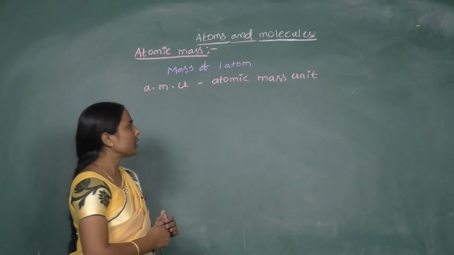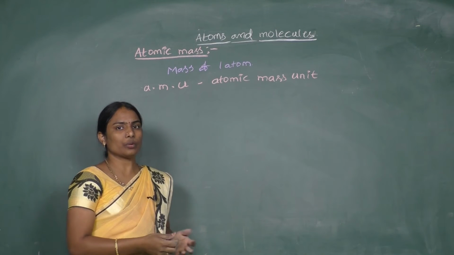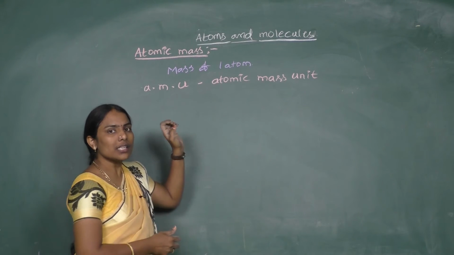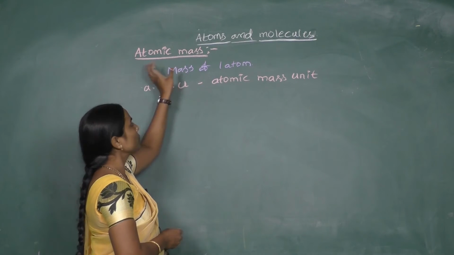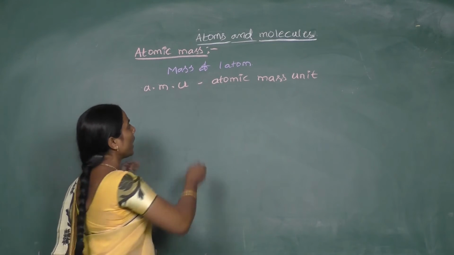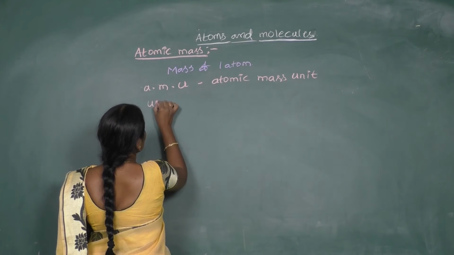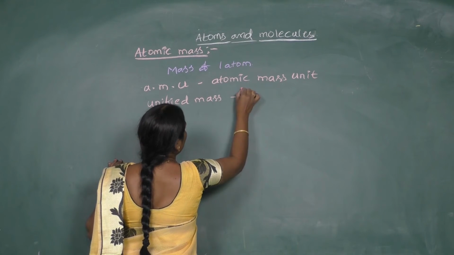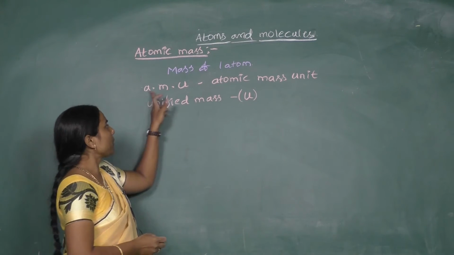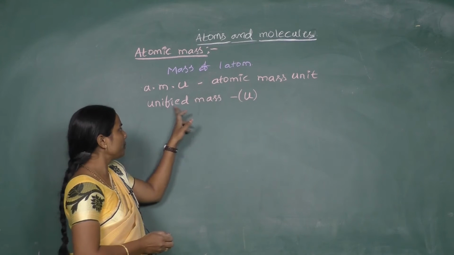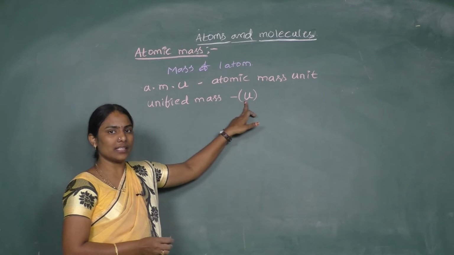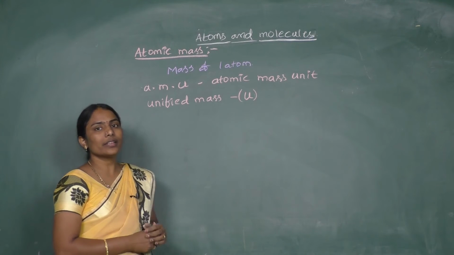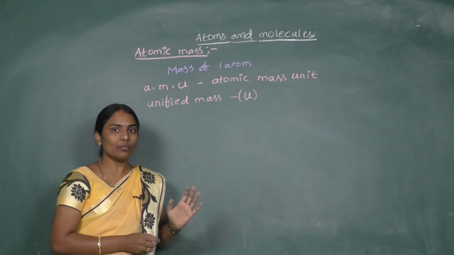So what is this atomic mass unit? Like grams and kilograms, this is also one unit. Atomic mass unit is a unit which is chosen to measure the mass of atoms. And this is even known as unified mass and simply represented as U. The value of 1 U depends upon the relative atomic mass of the atom we have chosen.